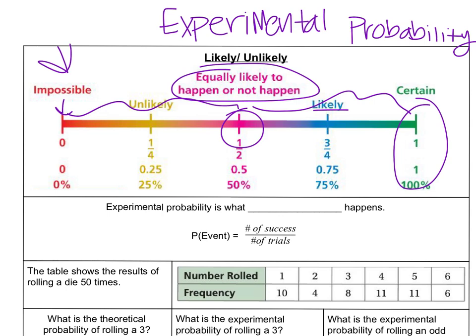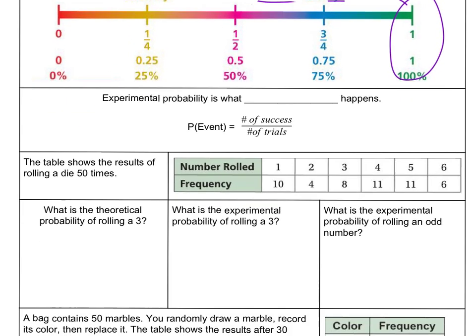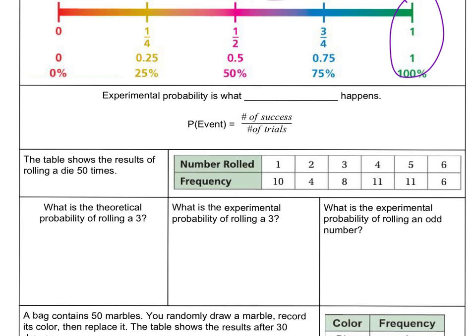Okay? Last time we talked about theoretical probability. So when I'm thinking about the chance of a coin landing on heads or tails, it has a 1 in 2 chance of landing on heads, a 1 in 2 chance of landing on tails. Okay, it's pretty even. It's exactly even. But experimental probability is what actually happens. Not what should happen, but what does happen. So we would expect that when we flip a coin, half the time it lands on heads and the other half it lands on tails. But it doesn't have to each time.